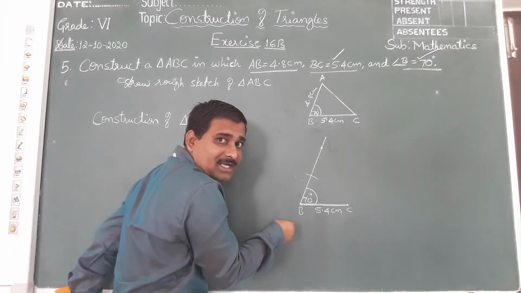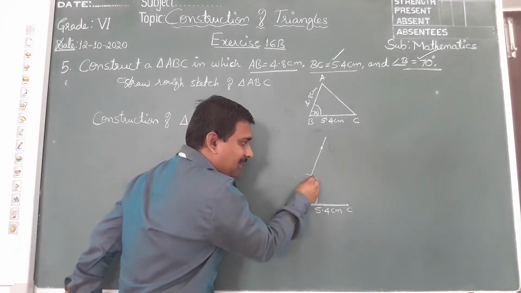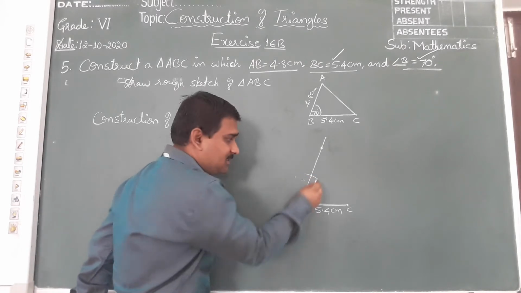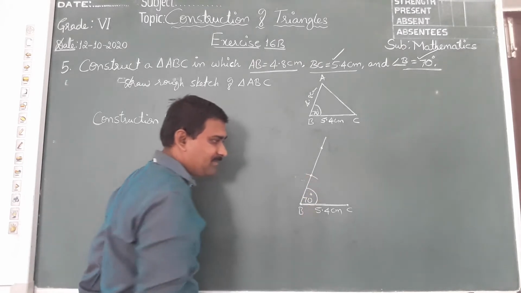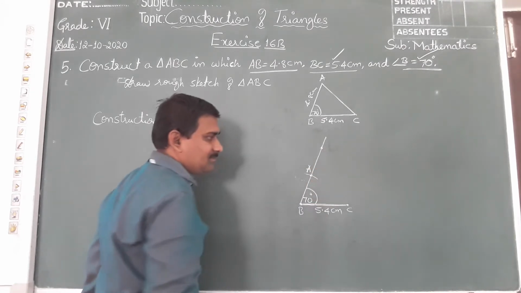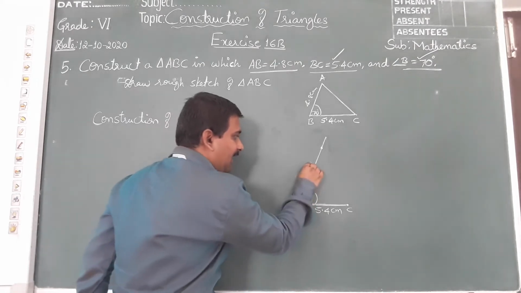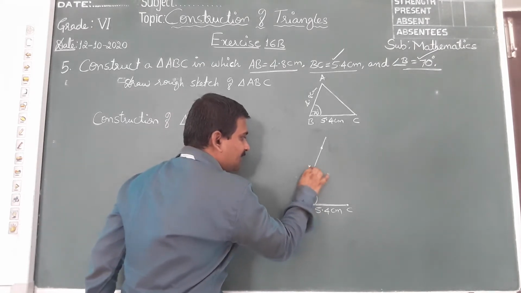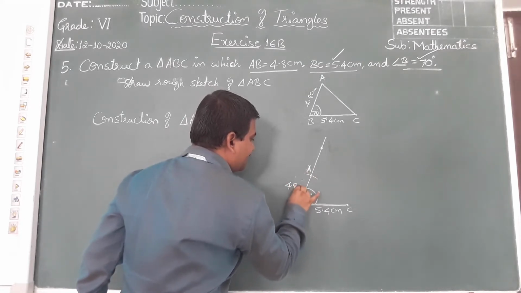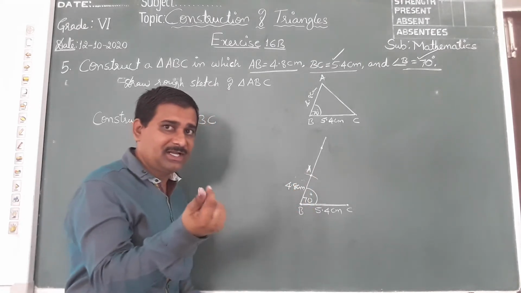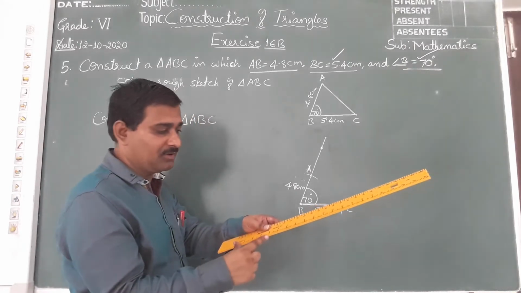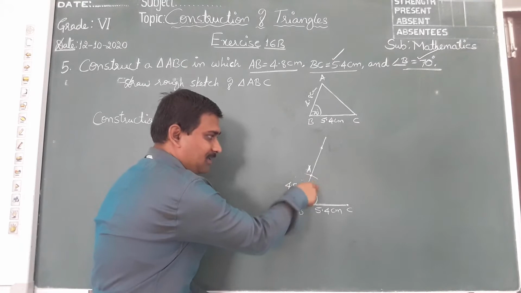This slanted line and the arc both will cut each other in one point. So this is point A, and this AB measures 4.8 centimeter.